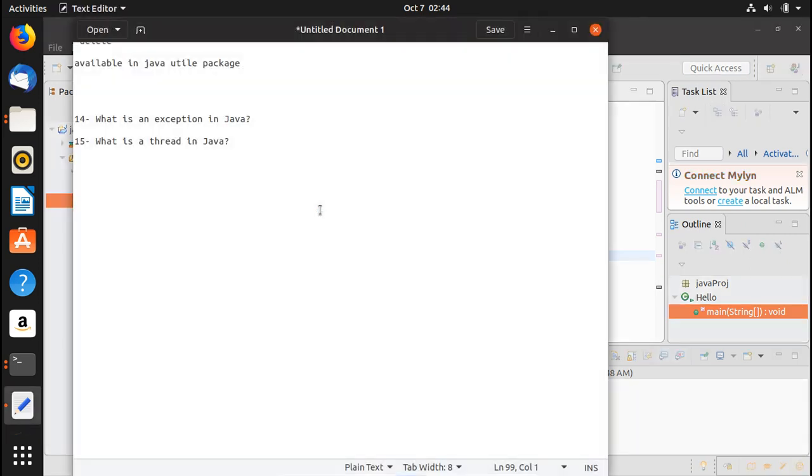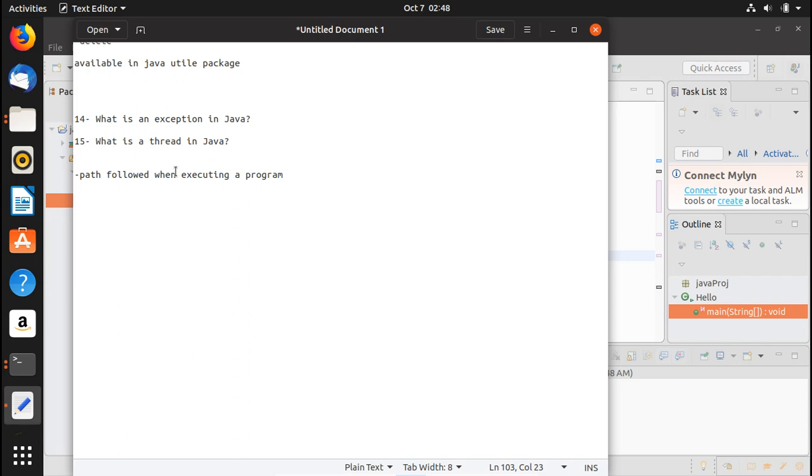This is the last question but not the least: what is a thread in Java? The idea is that a thread in the context of Java is the path followed when executing a program. You can write here: path followed when executing a program. The other thing is that all Java programs have at least one thread. That is compulsory.